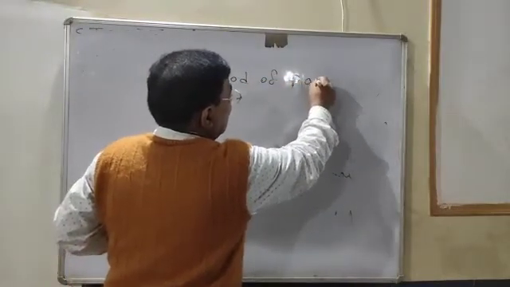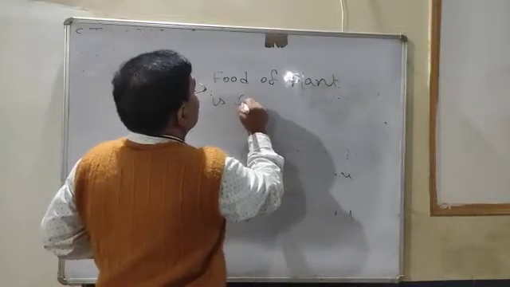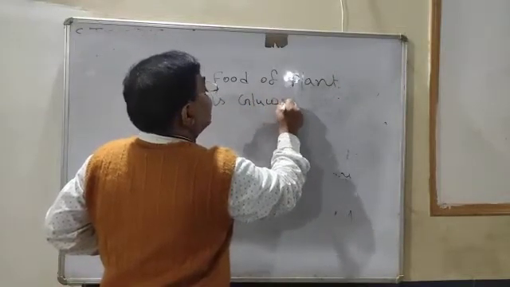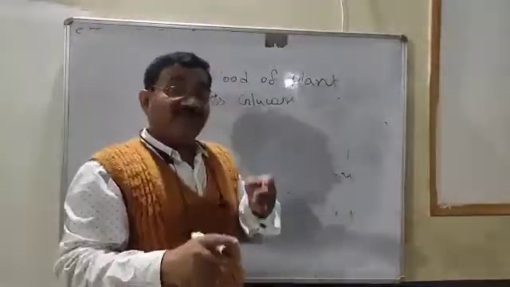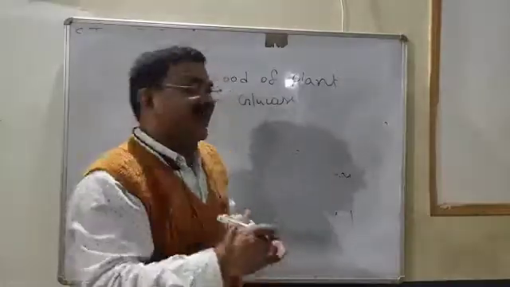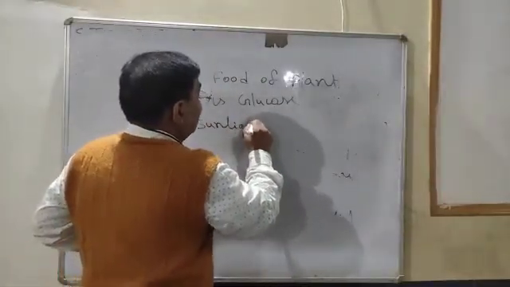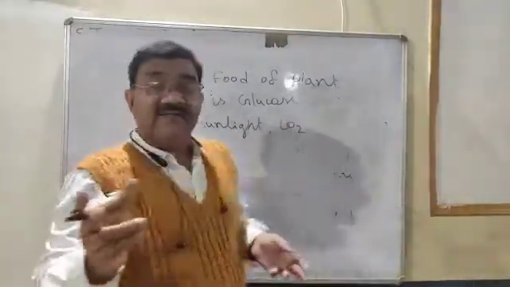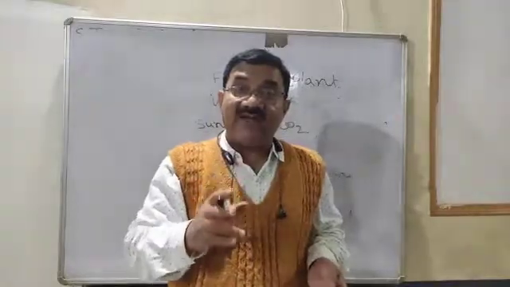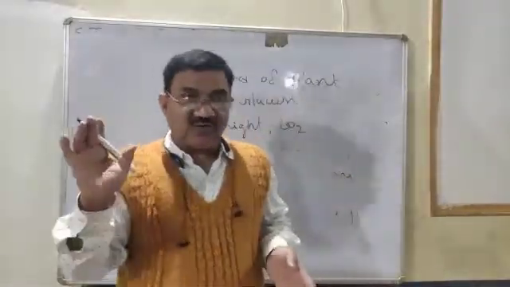Glucose is prepared in the body of the plant by the process called photosynthesis. For photosynthesis, sunlight is required and carbon dioxide is required, and only green plants can do photosynthesis.